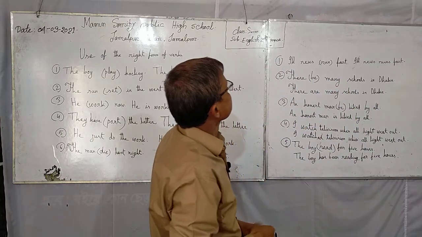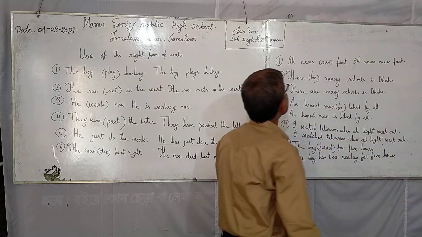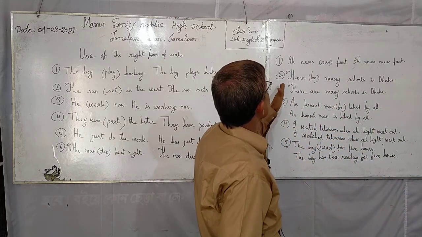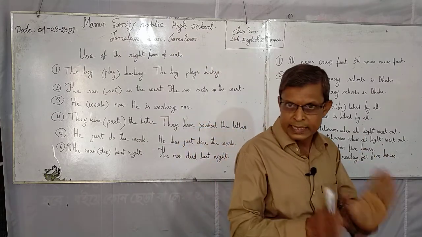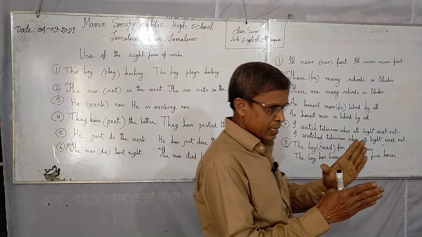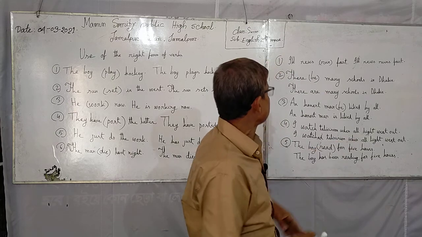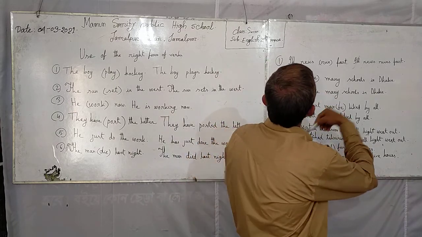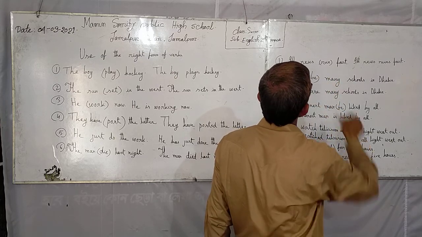Number 2, there be many schools in Dhaka. Look at this sentence. This sentence starts with there. There are 2 rules for there. You can use an auxiliary verb instead of be.